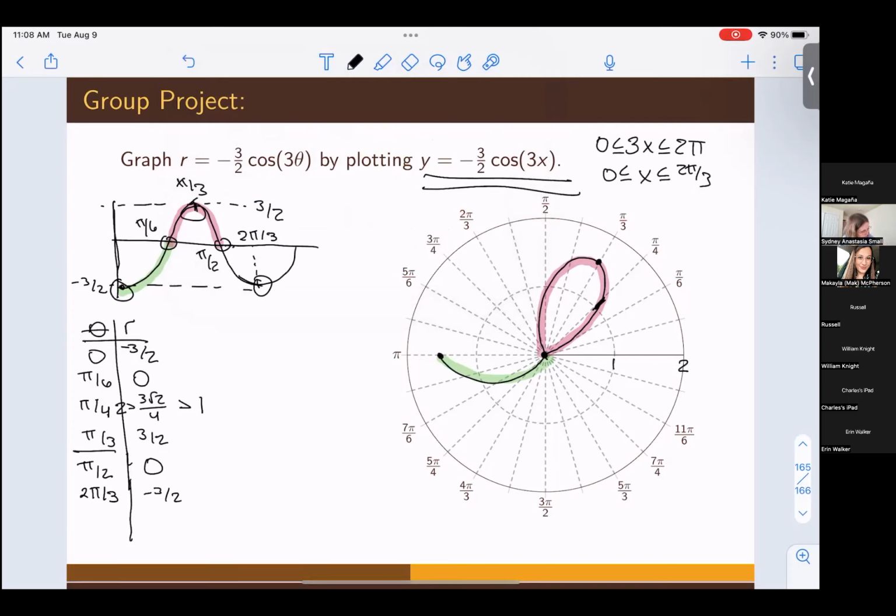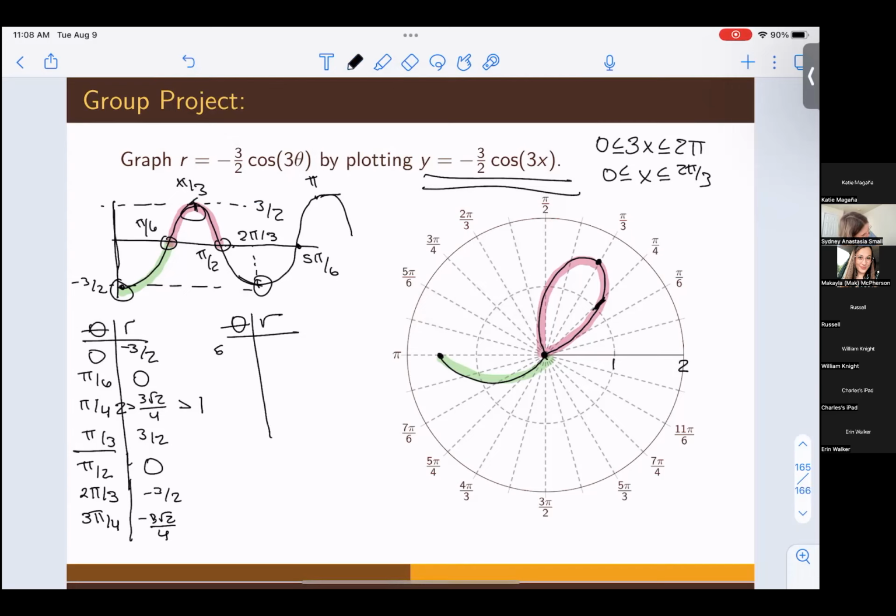And I guess I'll draw this out a little more just to finish with what our color looks like. That's going to be at 5 pi 6, and this peak over here is going to be at pi. Okay, next point at 3 pi fourths, we are going to have this weird -3√2/4. Again, not one we're going to necessarily have to plot, but that may be helpful to guide the shape of the graph.